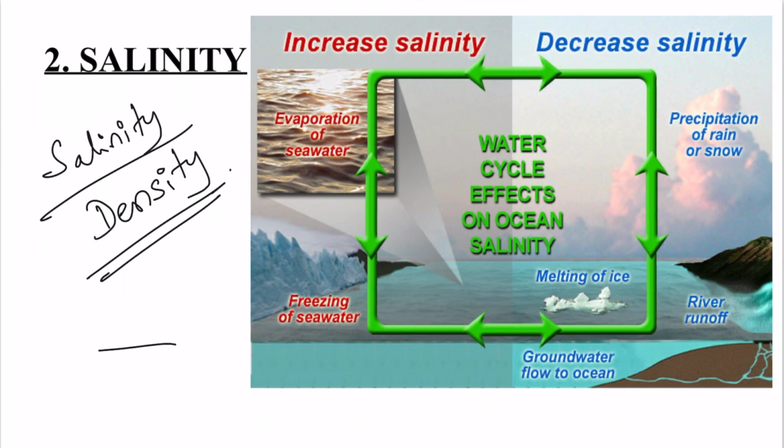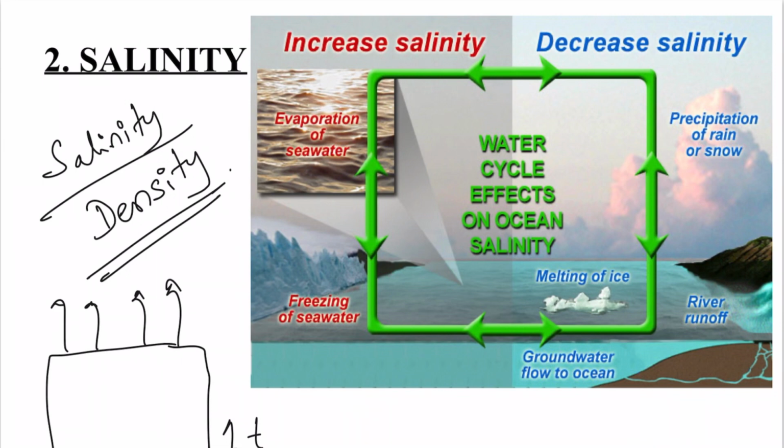How? For example, if this is a column of water, say 1 liter of water is here and some 35 grams of salt is here in the equatorial region, and in the equatorial region the evaporation is too much because the temperature is on the higher side, and the surplus heat creates evaporation.